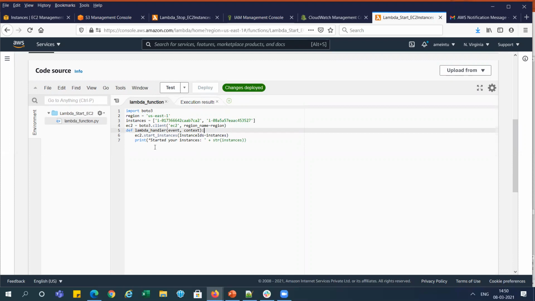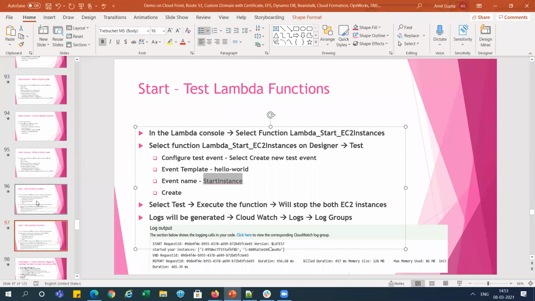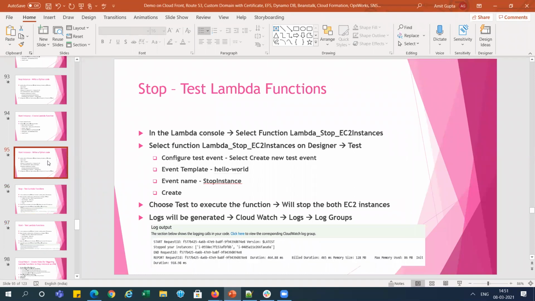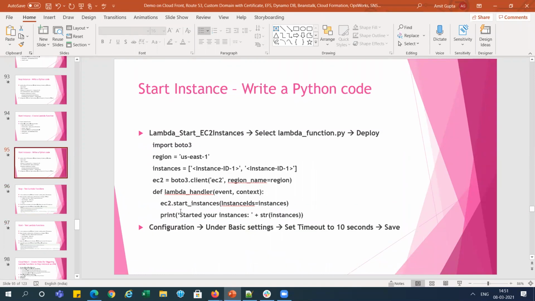Line number 7. Okay, we got it. You can see this is the comma. It is showing correct, right? It should be like that. Let me correct it in the PPT also, because in the PPT it was wrong.